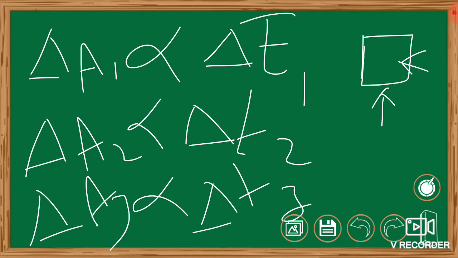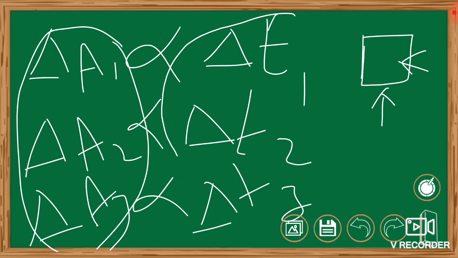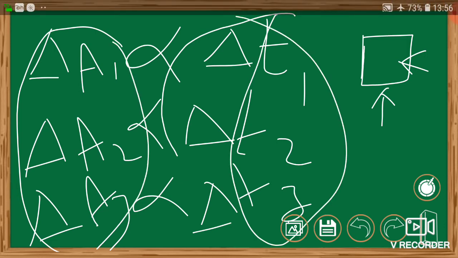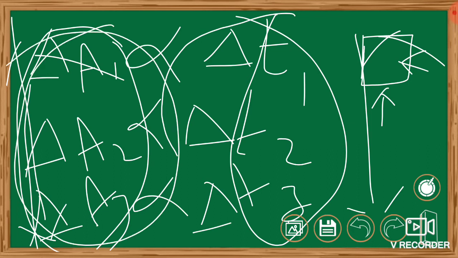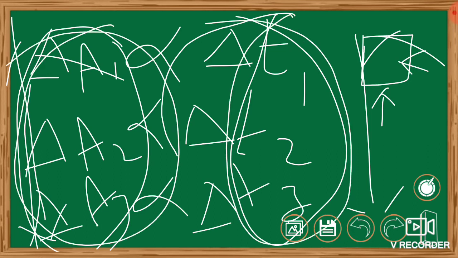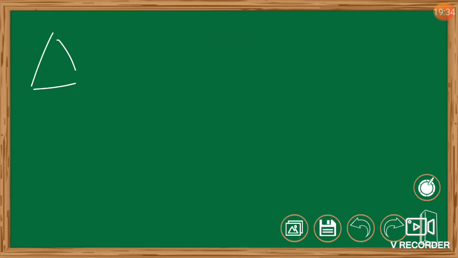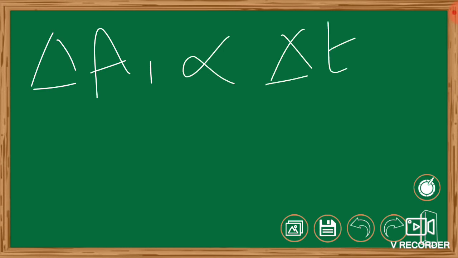So the entire expansion is completely based on the temperature we give. If the temperature increases, the expansion increases, and if the temperature decreases, the expansion decreases. This areal expansion depends completely on the amount of heat we give, so we notice that areal expansion is directly proportional to the temperature.